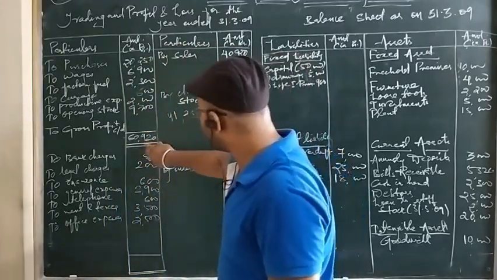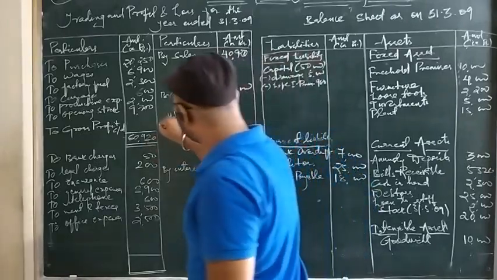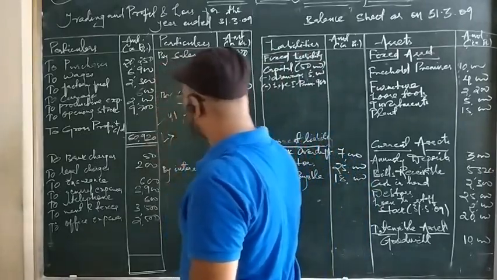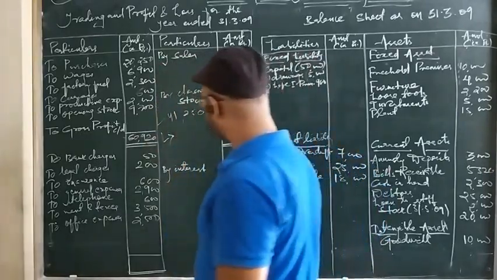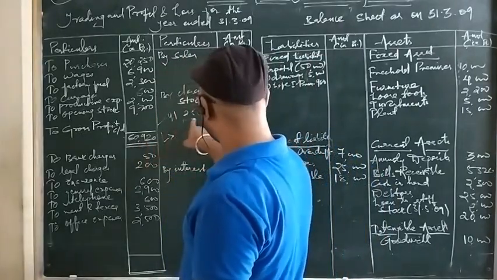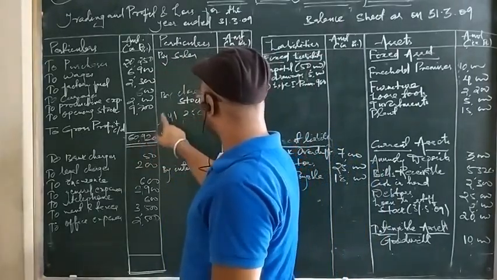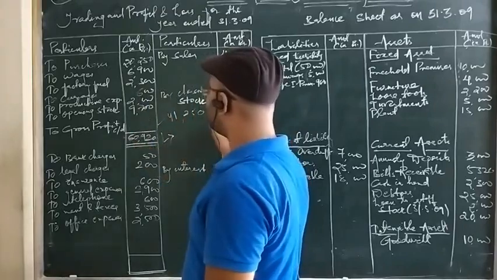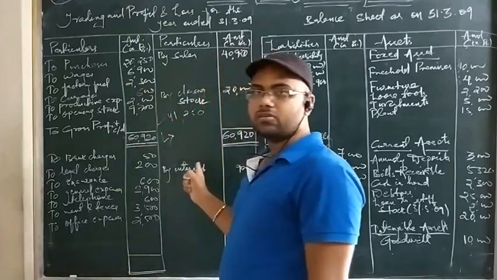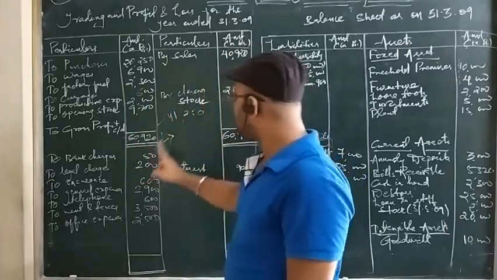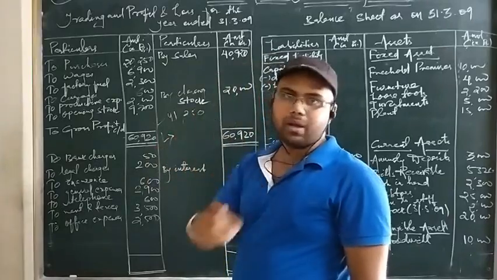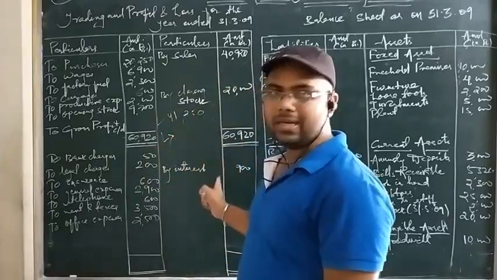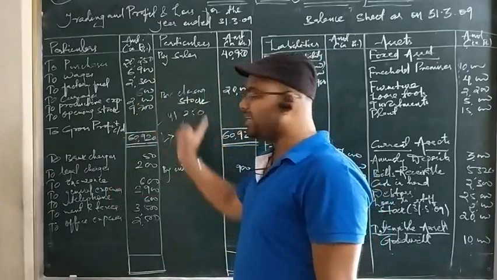I have to subtract this total from this amount. So let's subtract and get the answer. Let's check also whether our answer is correct or not. So 60,920 minus 41,750. This is the debit total, this is the credit total. And as per the matching concept rule, we have to put the highest total on both sides, as you know, while preparing the ledger account. So this is also a ledger account, but without a date column.